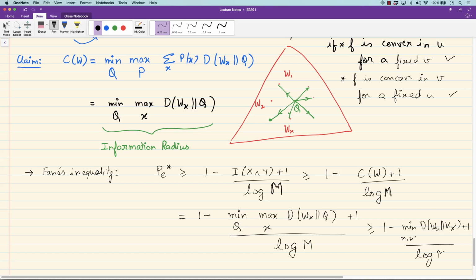So what is this divergence between W_x and W_x'? It is the distance between a pair x and x' here, and sorry, this should be max. And what we are looking for is the max distance, the farthest distance between a pair here.